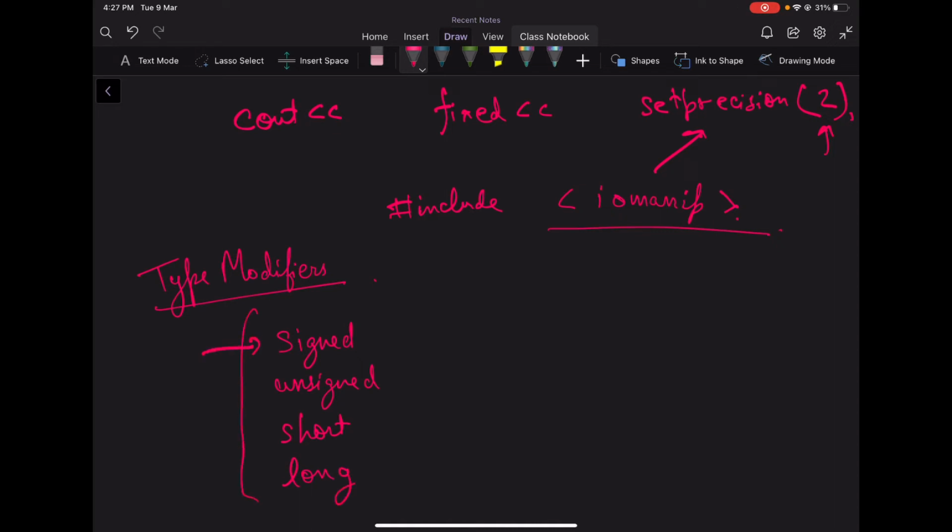Signed says that we can have both positive and negative values. Unsigned says we can have only positive values, that means only absolute values. Short reduces the size or storage space for a certain data type, and long increases the storage space for a certain data type. So what I mean is that using these we can modify the data type.